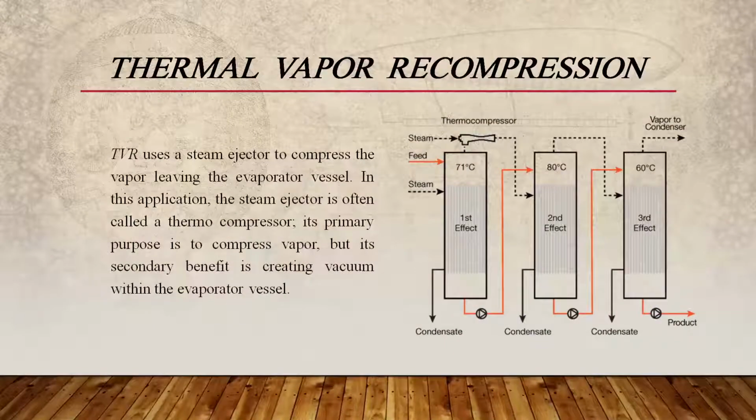Now let us learn about what is thermal vapor recompression. TVR uses a steam ejector to compress the vapor leaving the evaporator vessel. In this application, the steam ejector is often called a thermocompressor. Its primary purpose is to compress vapor, but its secondary benefit is creating vacuum within the evaporator vessel.